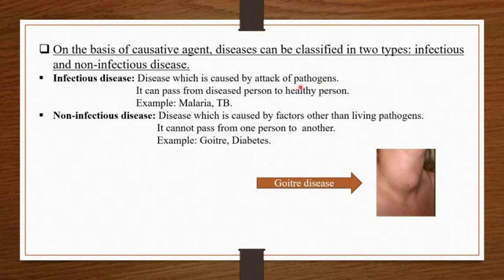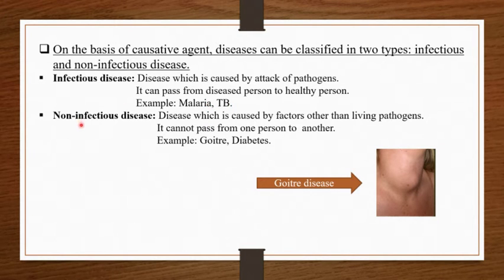Now what are pathogens? Pathogens are bacteria, virus, protozoans, worms, fungi. So the diseases caused by the attack of these pathogens are known as infectious diseases. It can pass from a diseased person to a healthy person. Examples of infectious disease are malaria, TB.